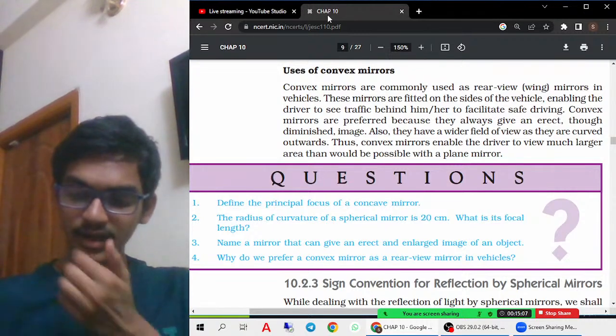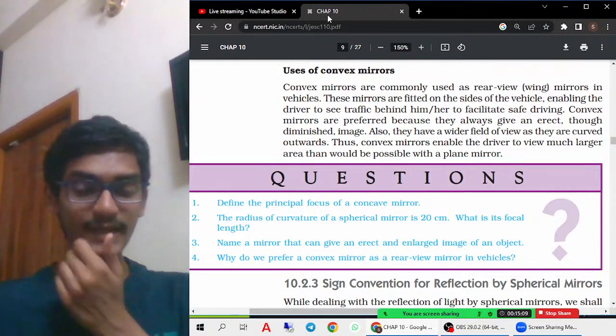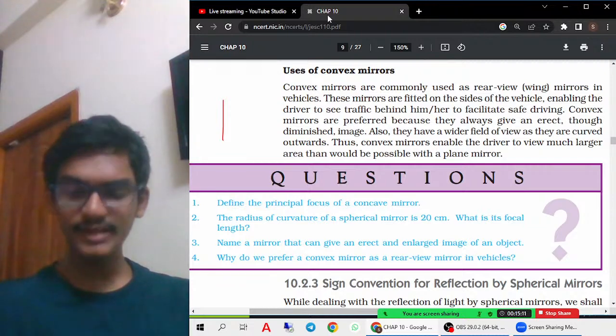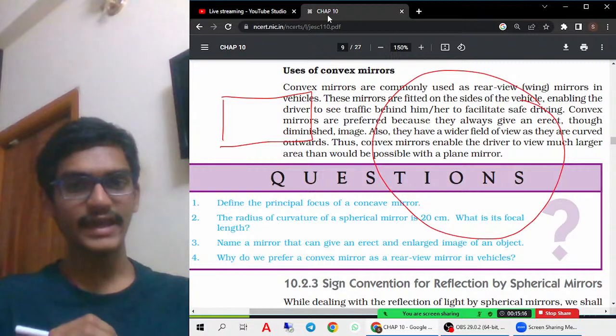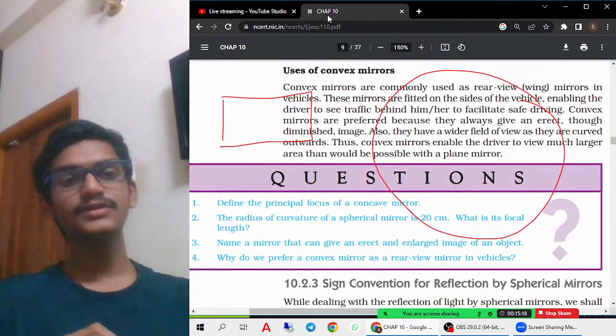For example, why are we not using plane mirrors? Plane mirrors will only give what is as it is, only this much, whereas convex mirrors will give this much area. That means they are giving a wider view of the area. So that's the reason we are using convex mirrors.